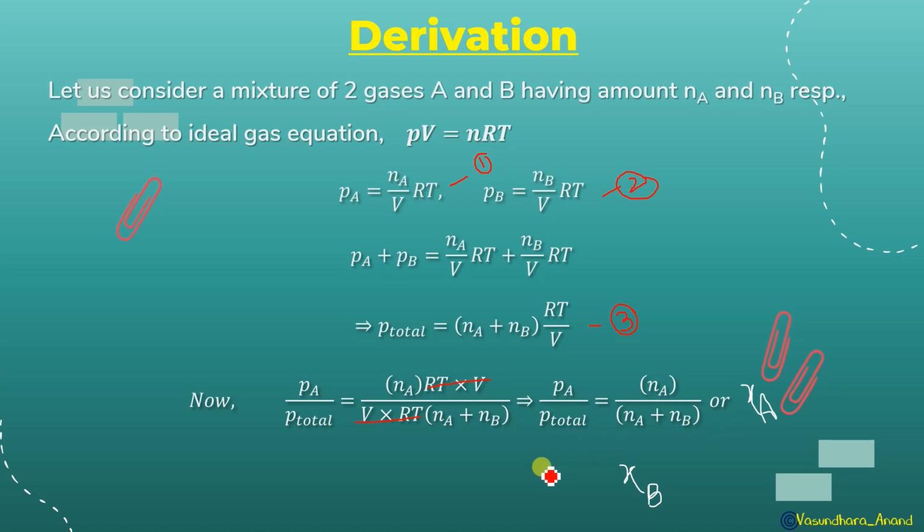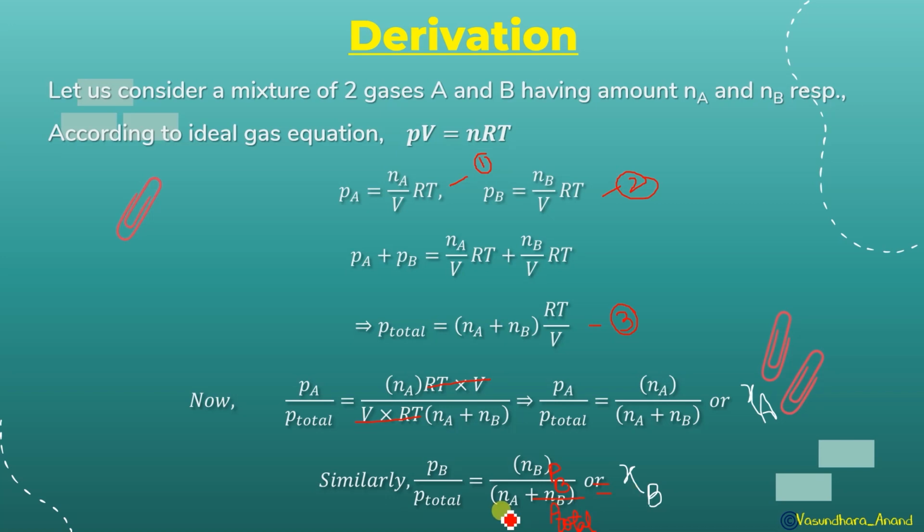Or if I do PB upon P total, what will it be? It will be considered as chi B. Isn't it? This is called chi B. So in this way, we get a formula that the partial pressure of any gas will be equal to P total multiplied by the mole fraction of that gas. Okay, so that derivation will be asked.